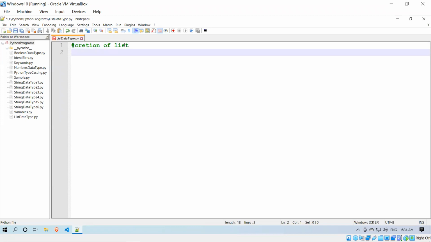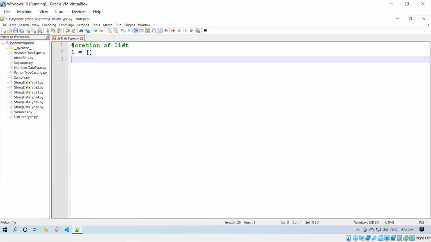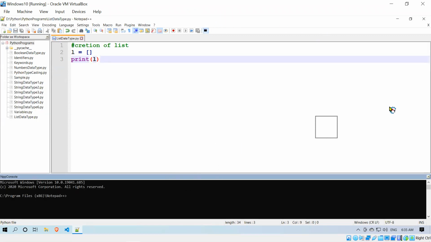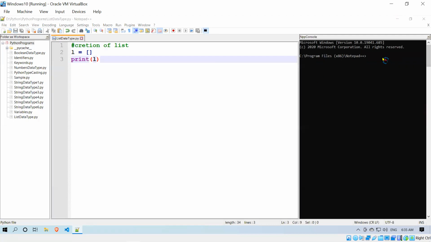Okay, we already see that a list can be represented using the square brackets. So L is equals to square brackets. That's it. But what do you mean by this one? When I try to print this list, I'll try to execute Python list data type.py.